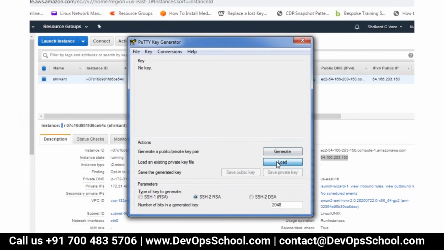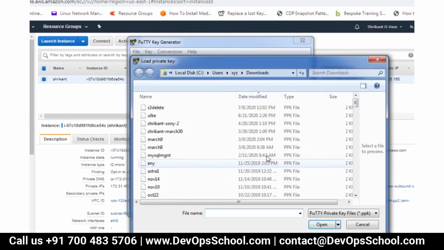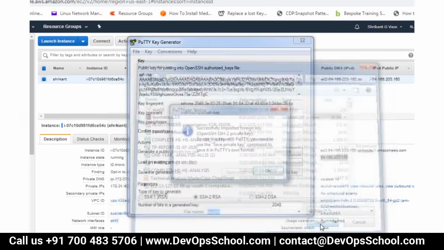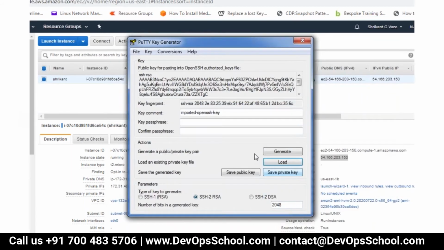I will just run PuTTYgen and convert that key to a .ppk file. To do that, I will just load it. So this is my file, the .pem file. Open it, and then I will save it. This is my private key, not my public key.